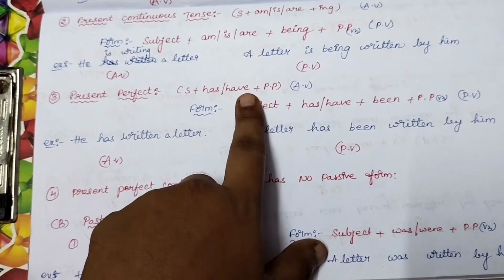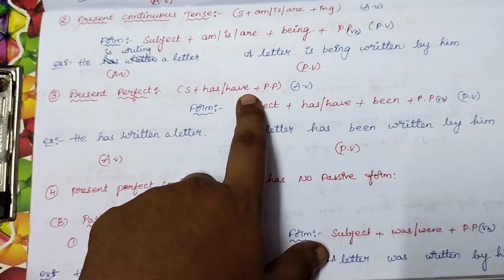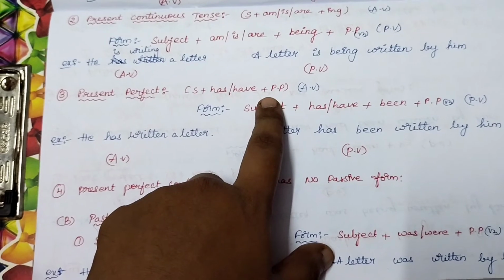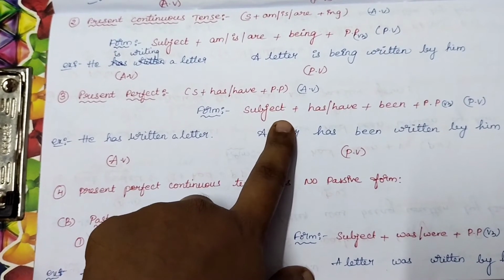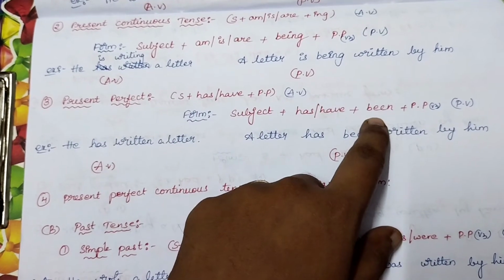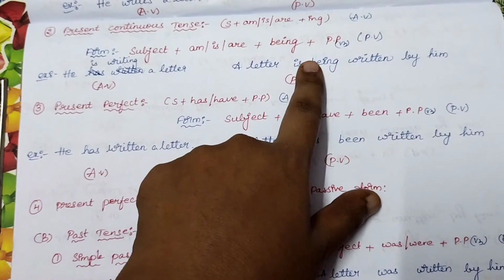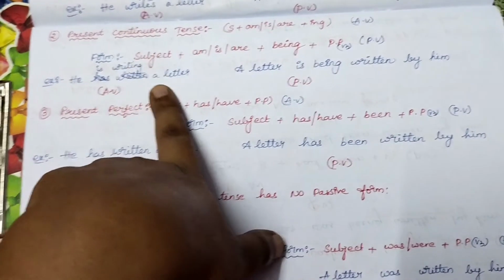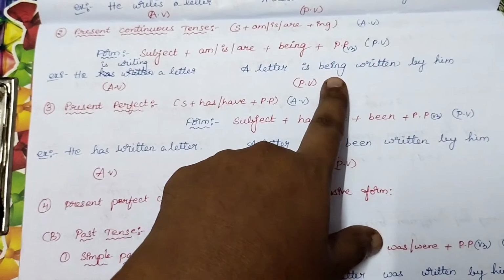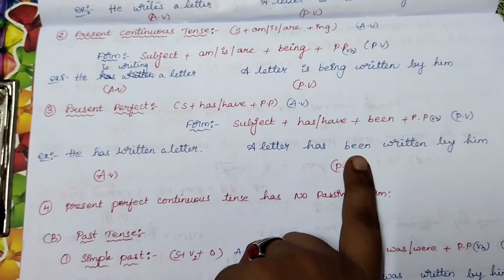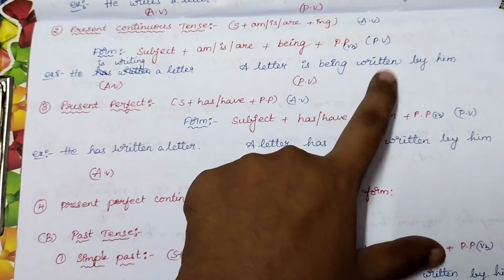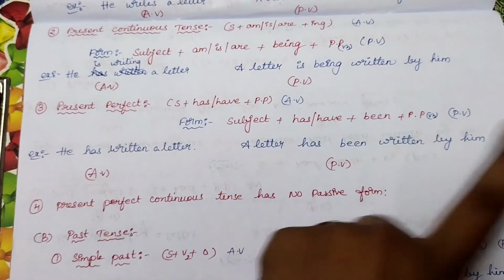If you have a grip on structures of tenses and regular and irregular verbs, then only can active passive voice be done easily. So coming to passive form, subject plus has or have plus been plus V3. One thing you can remember, if the tense is continuous, whether it may be present or past or future, being will be added in passive. And if it is perfect, been will be added. So a letter is being written, a letter has been written.